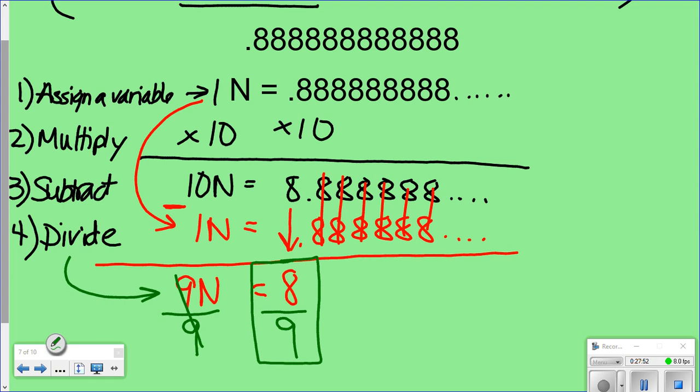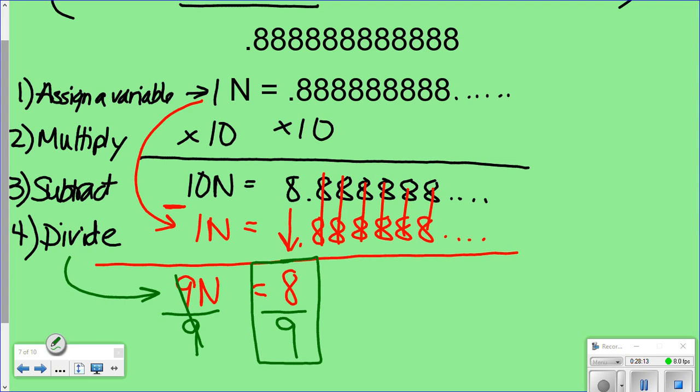If you would take on your calculator 8 divided by 9, you would get 0.888 in the decimal. You can do it if you want. Check it. If you take 8 divided by 9, you get 0.8888888 in the decimal. Takes a long time. Just takes a lot of practice. And we're going to keep practicing it.